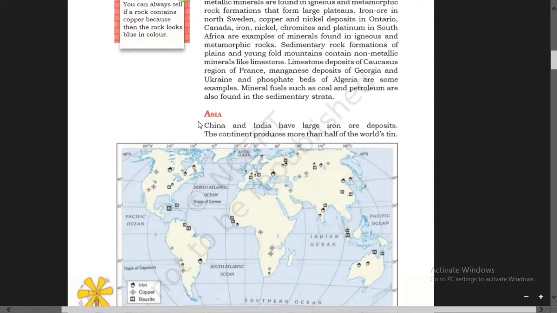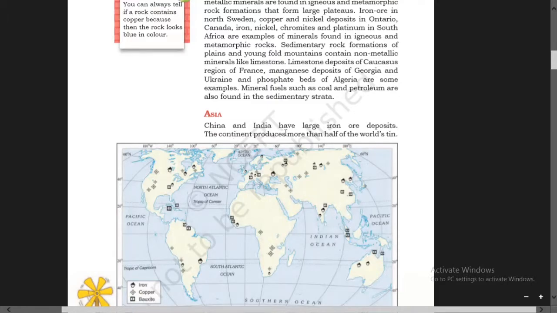Asia. This is the continent in which our India lies. China and India have large iron ore deposits. Our country, India and China, they have large deposits of iron ore.